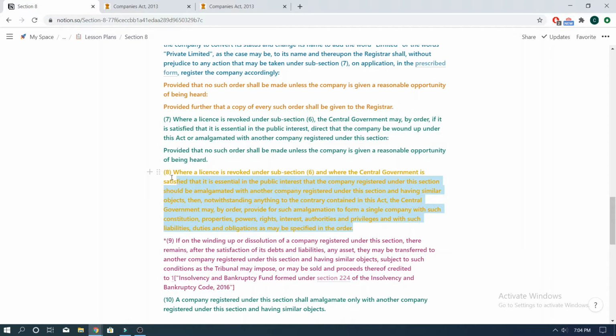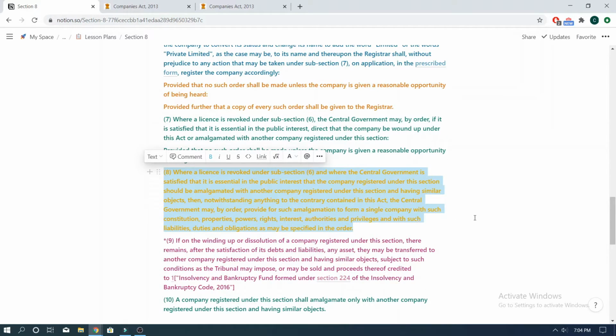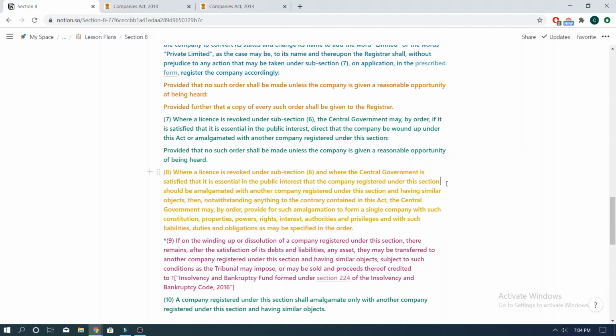Now, Section 8, Subsection 8 states that where a license is revoked under Subsection 6, and where the central government is satisfied that it is essential in the public interest that the company registered under this section should be amalgamated with another company registered under this section and having similar objects, then notwithstanding anything to the contrary contained in this Act, the central government may, by order, provide for such amalgamation to form a single company with such constitution, properties, powers, rights, interest, authorities and privileges, and with such liabilities, duties and obligations as may be specified in the order.